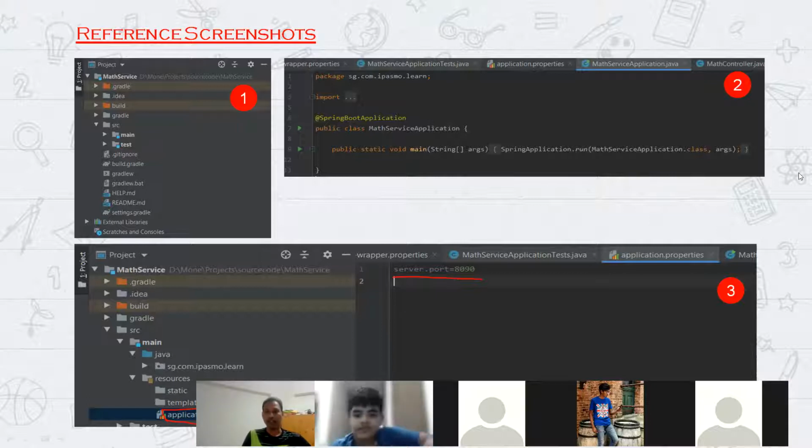And the third step is you have to create the application dot properties file, like I highlighted here. And after creating this application dot properties file, you have to add this property server dot port. So on which port you want to run your RESTful service, you can give the port number.